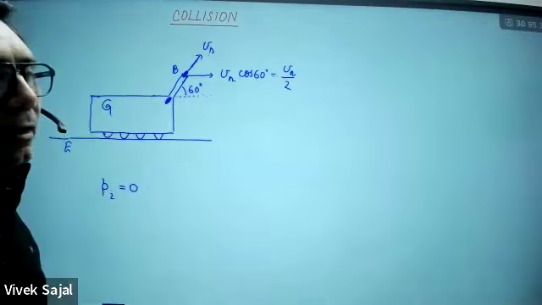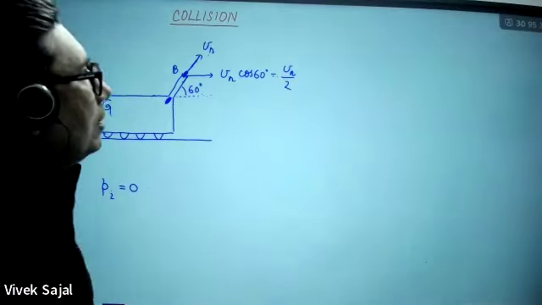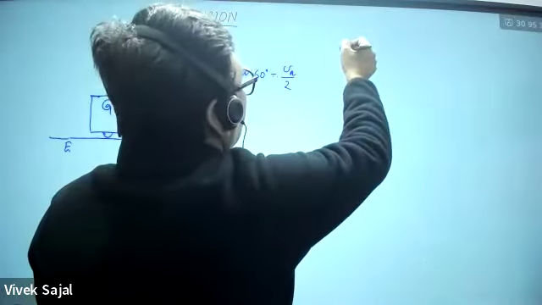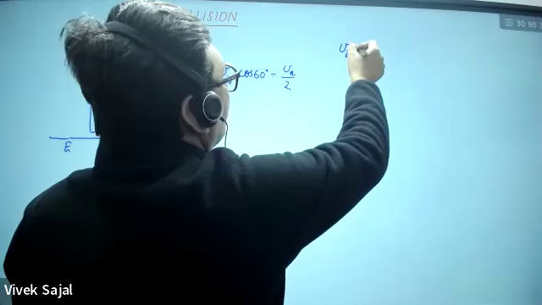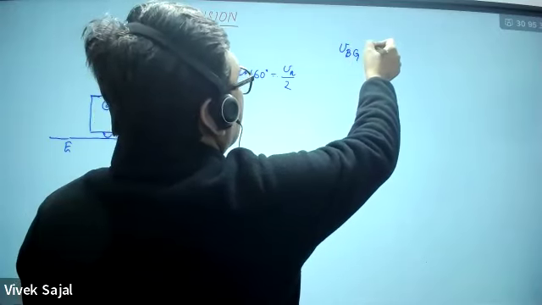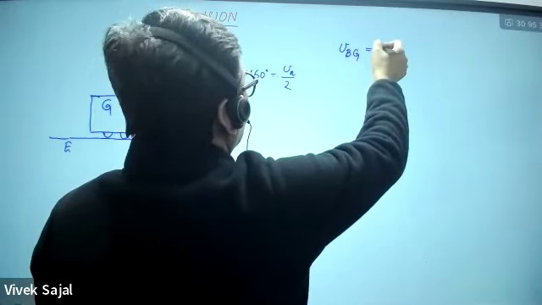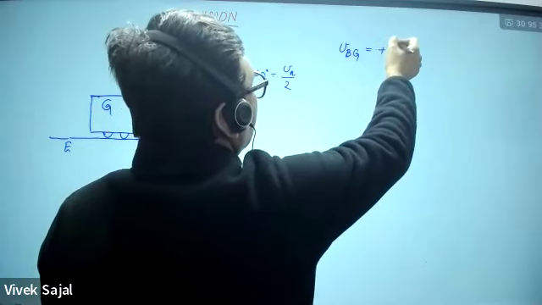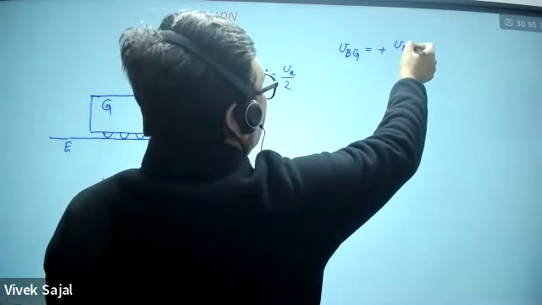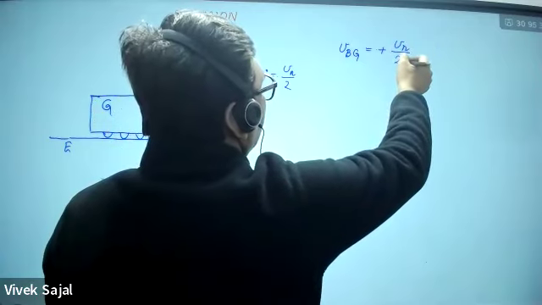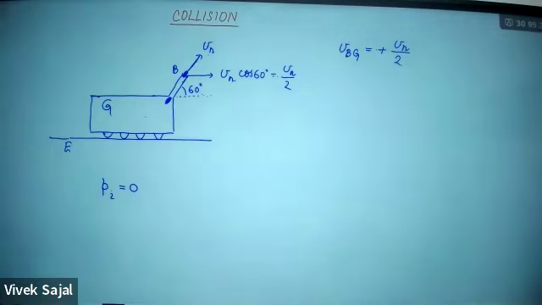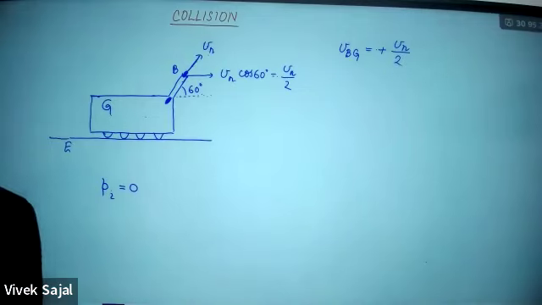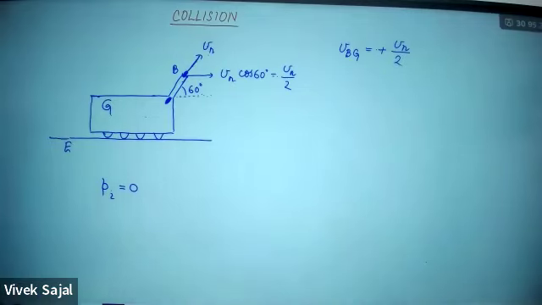So I'm writing the velocity of the bullet with respect to gun, that is x component. I'm just taking the x component. This will be VR upon 2. Okay? So how much will this be? That will be VR upon 2.